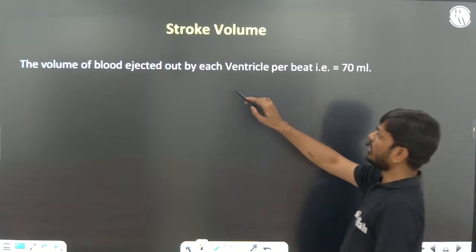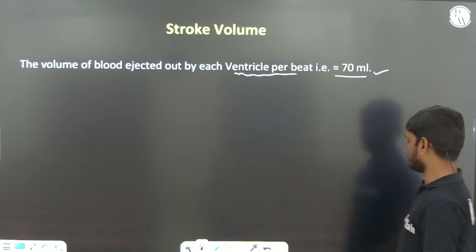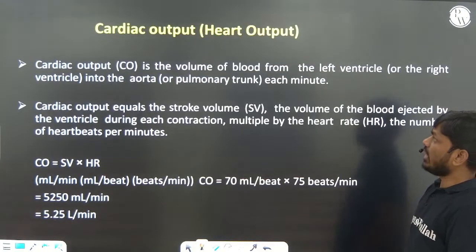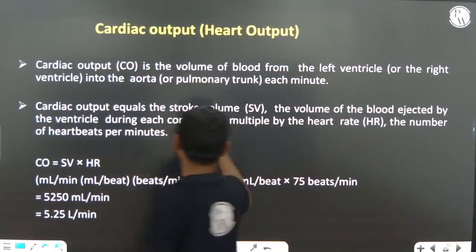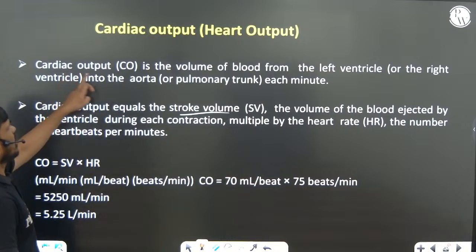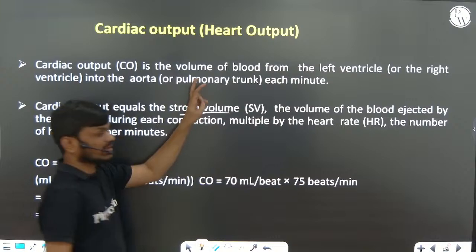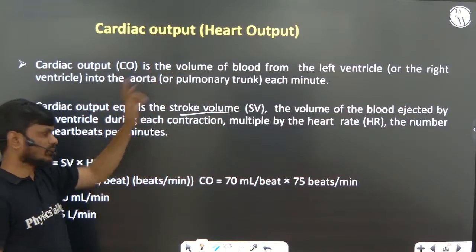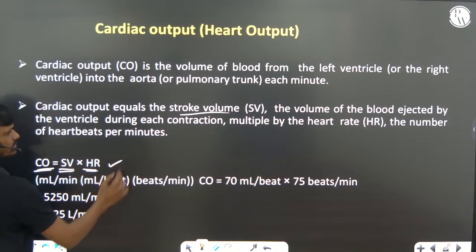So the volume of blood ejected out by the ventricle per beat is 70 ml. That is important. So cardiac output. Cardiac output is the amount of blood pumped by the left and right ventricle per each minute. Per each minute, important. So cardiac output is equal to stroke volume into heart rate.